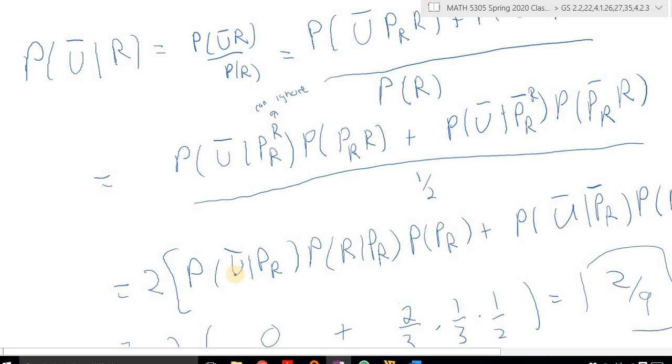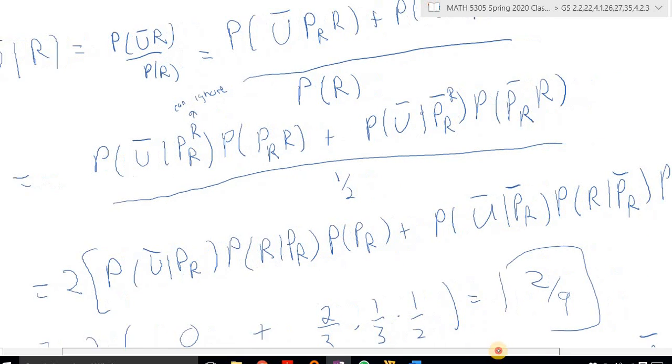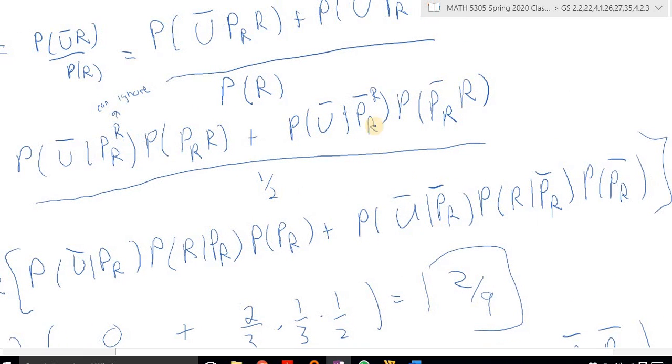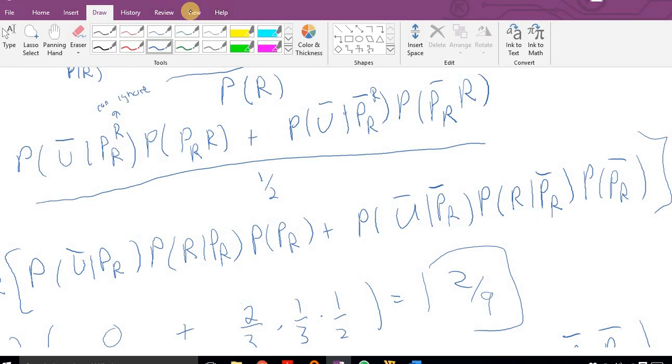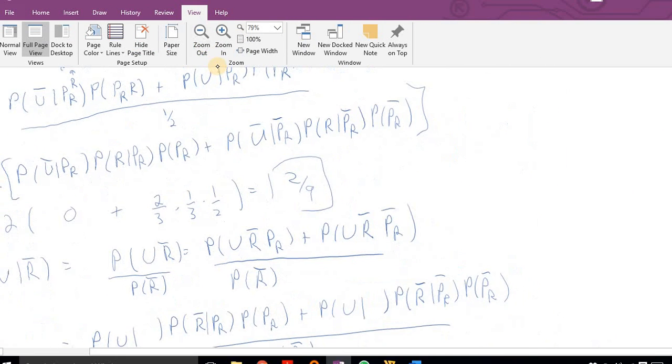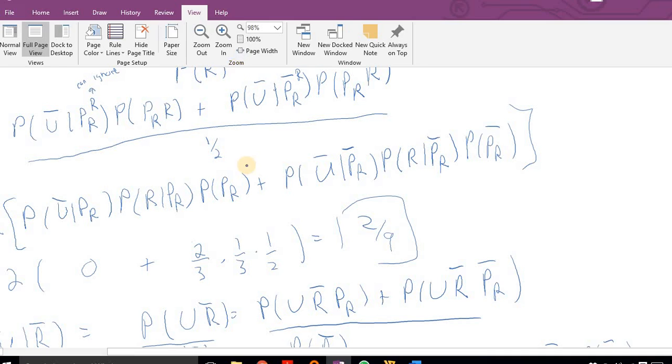Okay, so go ahead and write this. So I removed the R here, and then I broke this one up into conditional probabilities. And I know these conditional probabilities, and I know these conditional probabilities over here. And you can read this on the OneNote page. Let me make this smaller so you can see the whole thing. It's probably better to do that. And everything is on one page. All right, so you can see that. Actually, we can do that. I think it's good. All right.